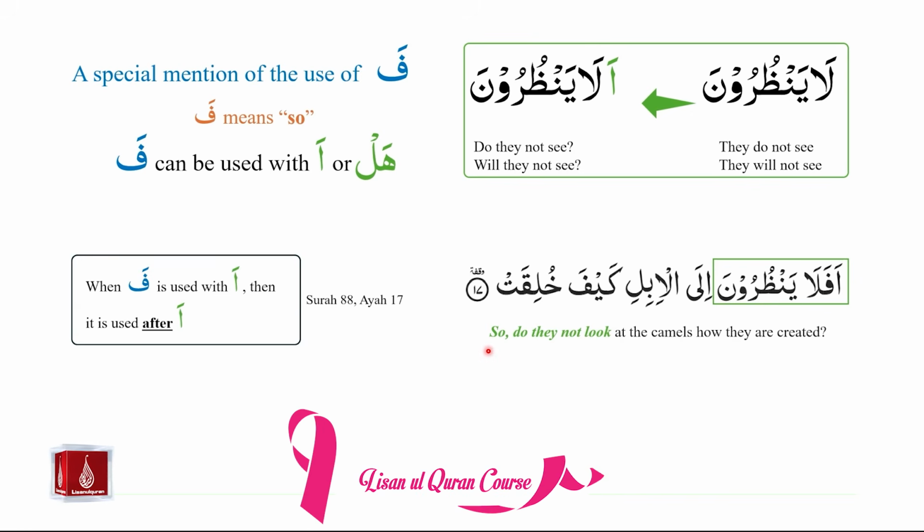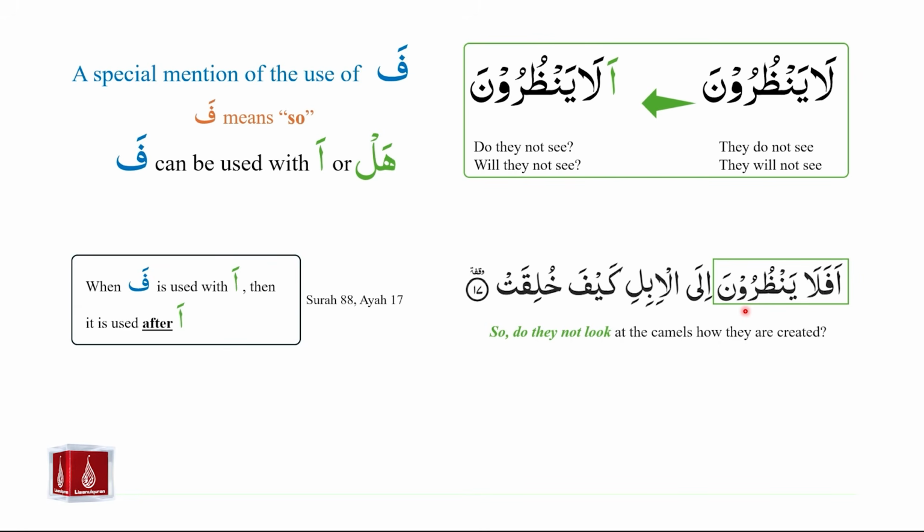In the beginning, we have, so do they not look? And in the ayah, we have, afala yanzuruna. Yanzuruna is fi'il mudare. La is coming at the beginning of fi'il mudare to create negation. And this is the hamza that is making the question, and it is followed by the fa that we are referring to here. So the fa in this case is being used after the hamza.